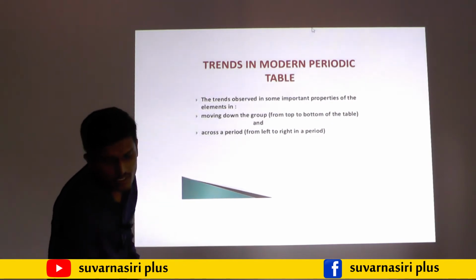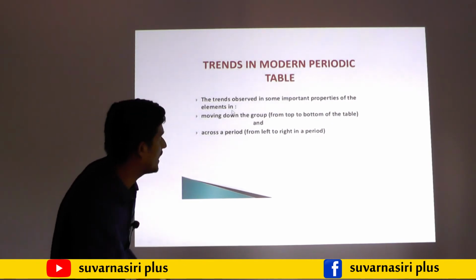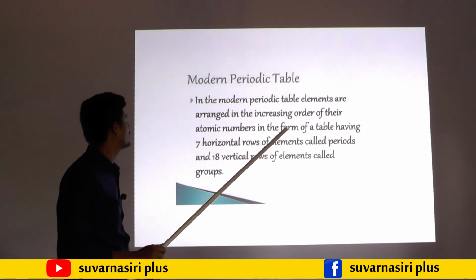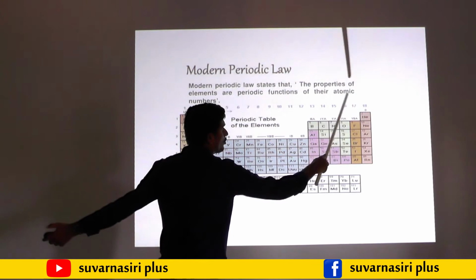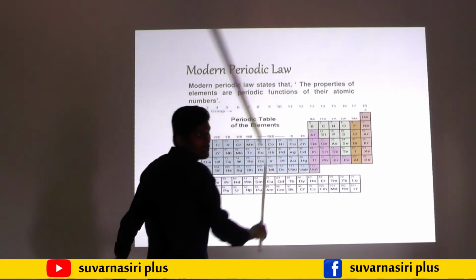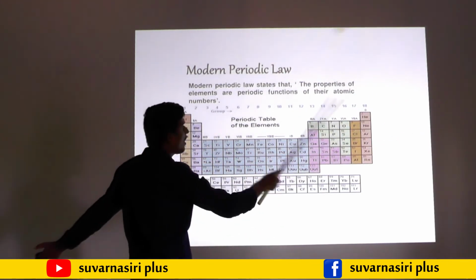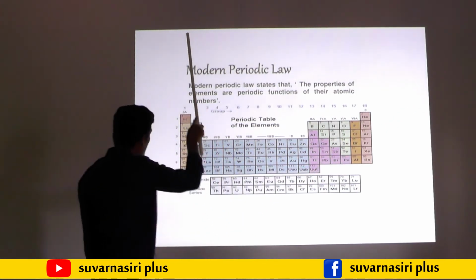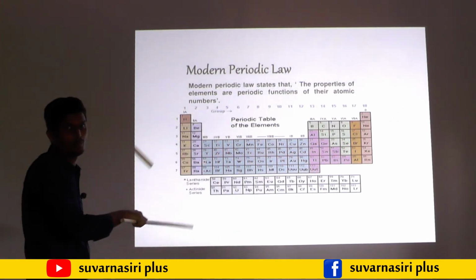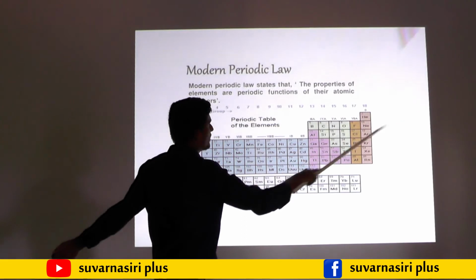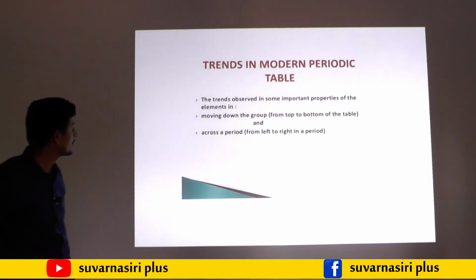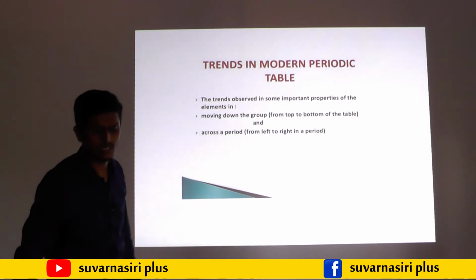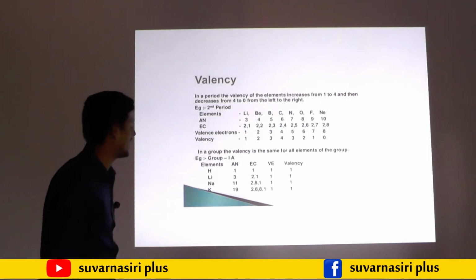What is meant by trend? It is what happens when we go along the period, as you may observe in your periodic table. Going left to right is called along the period. You may use the words left to right or along the period, or else down the group. So there are 3 trends. First we will discuss valency.